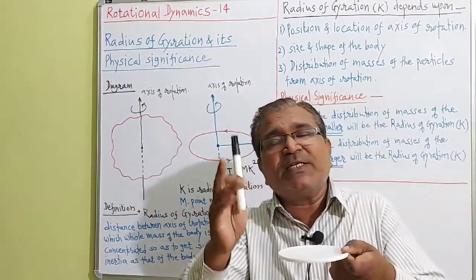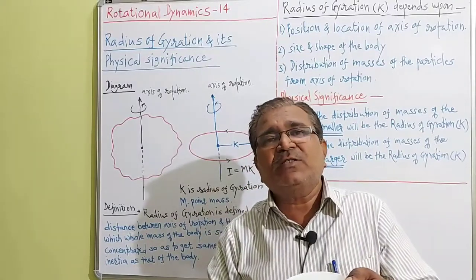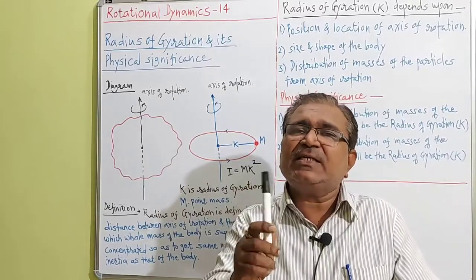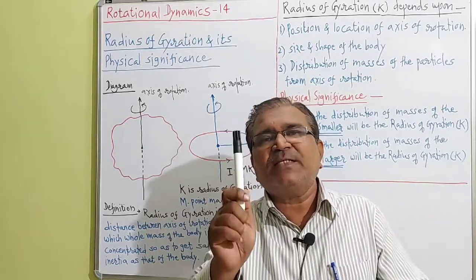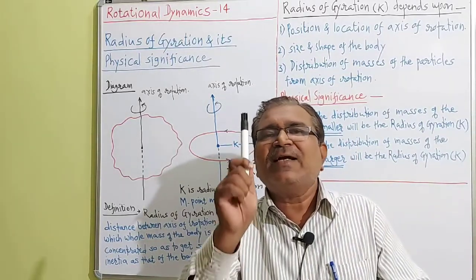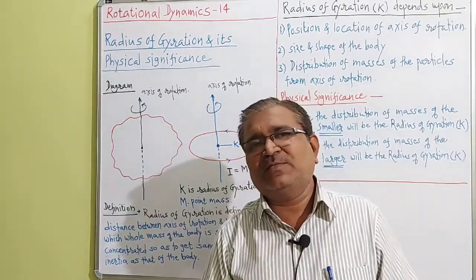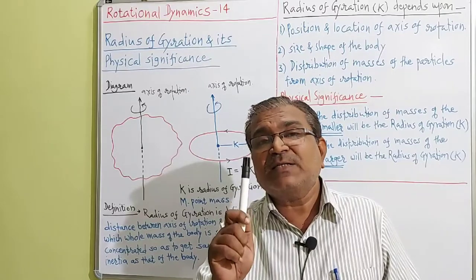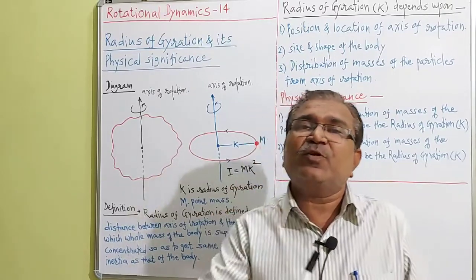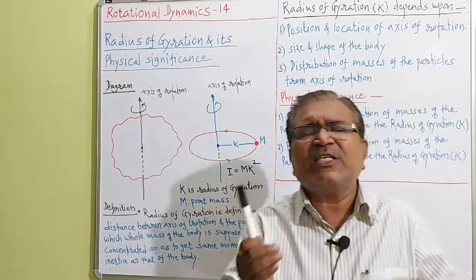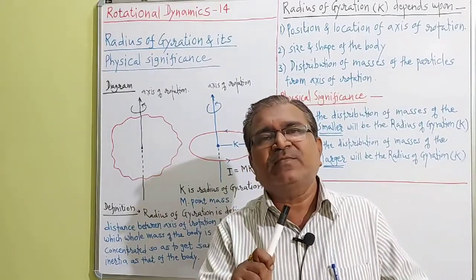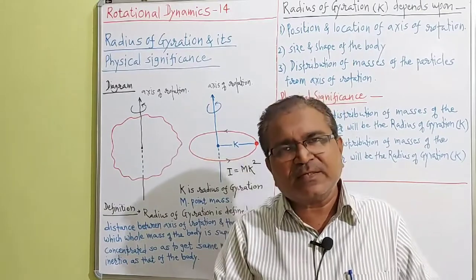Depending upon the position and location of the axis of rotation, the radius of gyration changes, and so we can say radius of gyration depends upon the position and location of the axis of rotation. Number 2, radius of gyration depends upon the size and shape of the body.